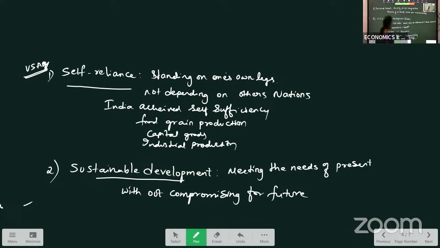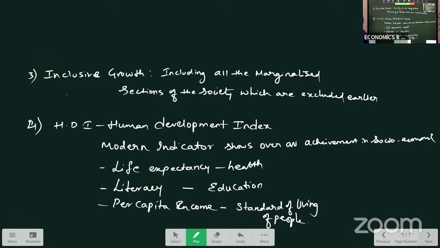Then next, inclusive growth. In our growth process, we are including all the marginalized sections of the society which were excluded earlier. Like small scale industries or cottage industries, which were not included in the growth process. Means their goods and services values were not included. Those are now included in the growth. Okay, that is inclusive growth.